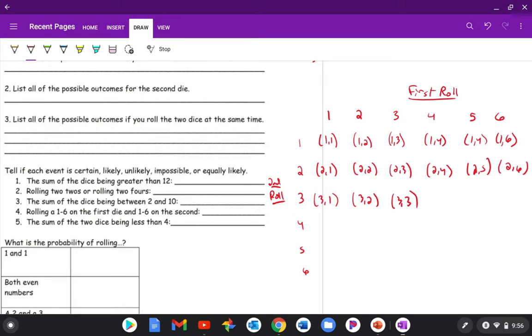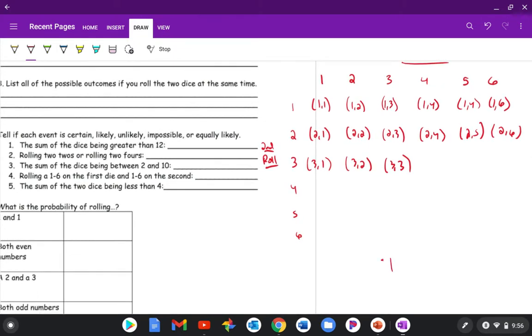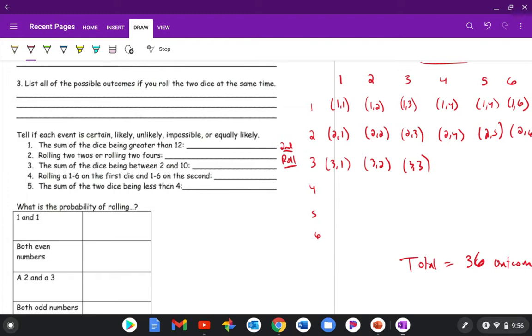You're going to have 6 rows and 6 columns. So you should end up with a total of 36 outcomes. You are going to want to do that. You then are going to just list them here on number 3. So you're going to write 1 and a 1, 1 and a 2, 1 and a 3, 1 and a 4, 1 and a 5, 1 and a 6, and then go to the next one, and then a 2 and a 1, 2 and a 2. So just go through and do that all the way up through all 36 of them. So we do have a total of 36 outcomes.